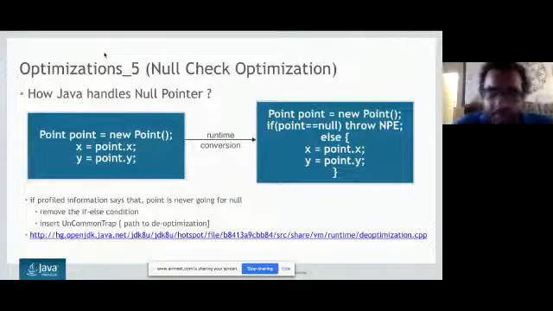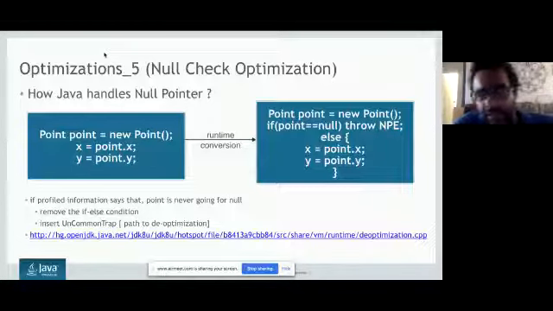Yes, it is very much possible that for 5000 or 10,000 iterations you have never thrown a null pointer, but it is possible that you can throw it after. Okay, if that happens, we can go for a path of de-optimization where we will put our old code back.